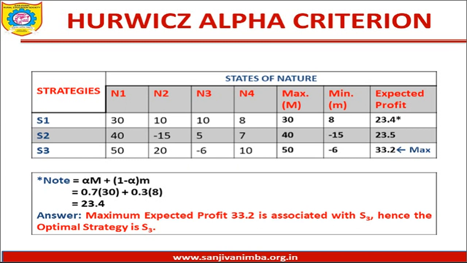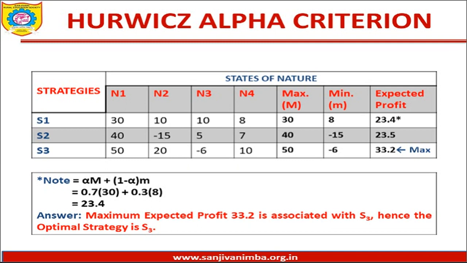So what is the Hurwitz criteria? There is a formula, alpha into capital M plus 1 minus alpha into small m. In this particular problem, we are supposed to use alpha value to be 0.7, which is already given. So if you put the value of 0.7 into the formula, you can get the expected profit associated with S1. The answer is coming out to be 23.4.